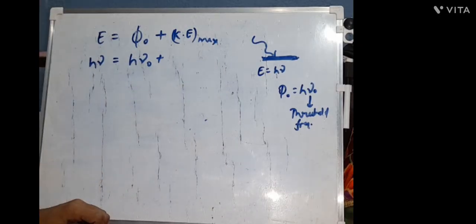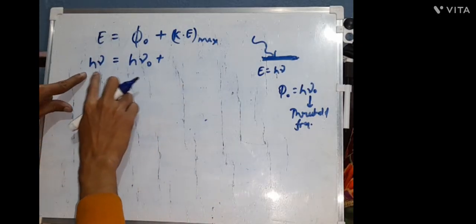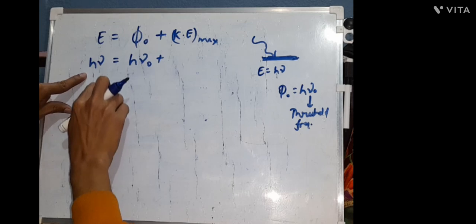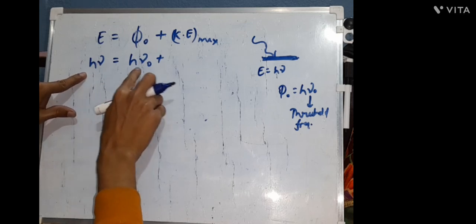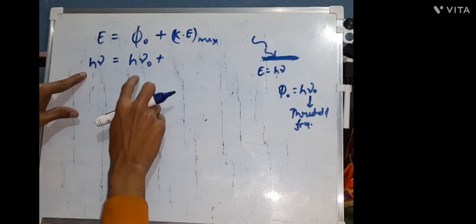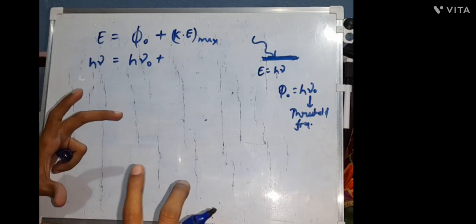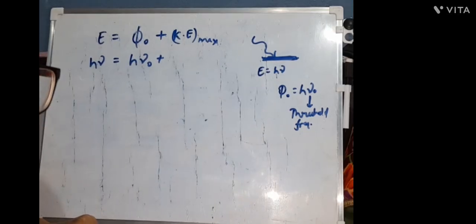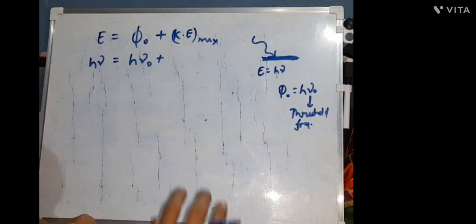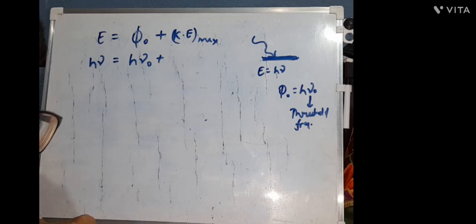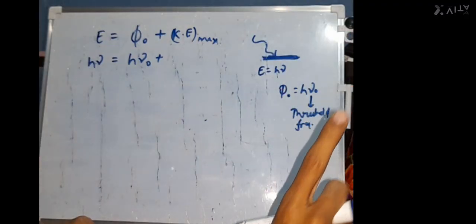The energy given by the photon is h mu, and this much energy is spent just to free the electron from the surface. Now the electron will have some kinetic energy by virtue of which it will move or escape.